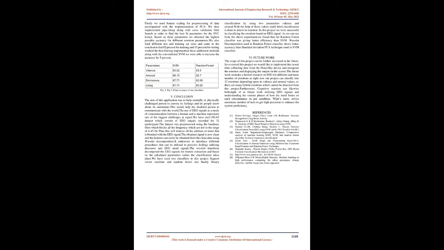It endeavors to introduce different procedures that can be utilized to perceive feelings utilizing speech and EEG brain signals. The wavelet transform decomposed the EEG signals for feature extraction, and based on the calculated parameter values the classification takes place. We have used two classifiers in this project: support vector machine and random forest, and finally binary classification using two parameters, valence and arousal. With the help of these values, multi-label classification is done to detect its emotion.